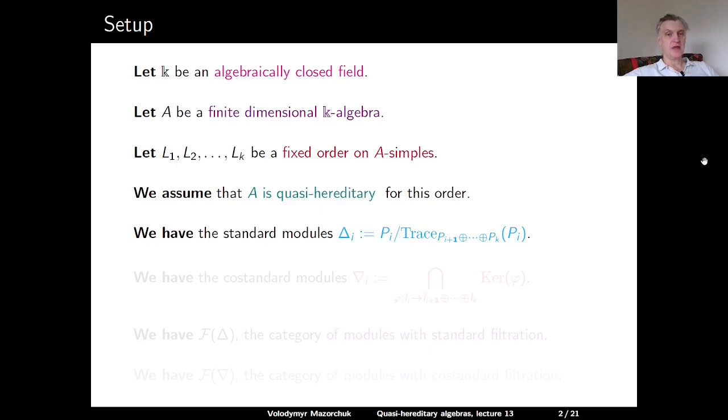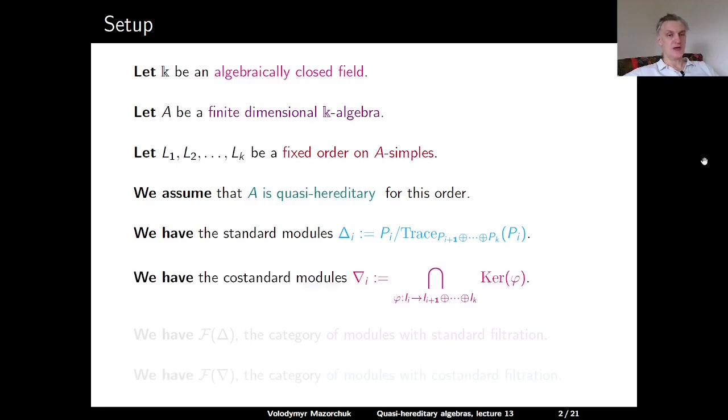In particular, for each i, we have the corresponding standard module delta i, defined as the quotient of the indecomposable projective cover Pi of Li by the trace in Pi of the projective modules Pi+1, Pi+2, and so on, all the way up to Pk.